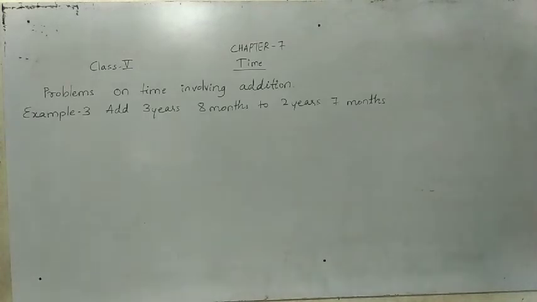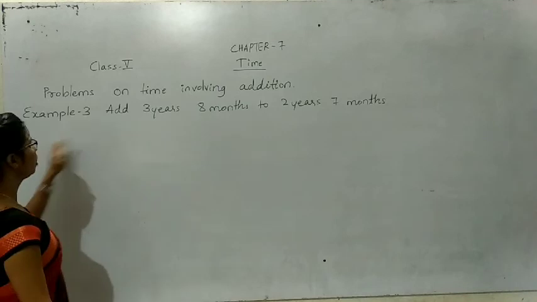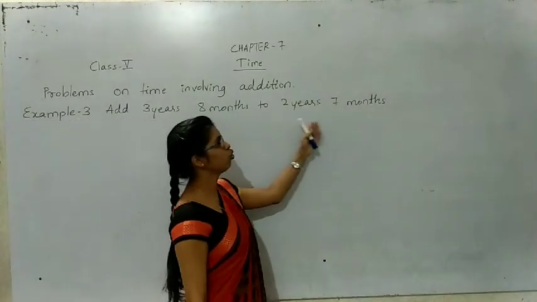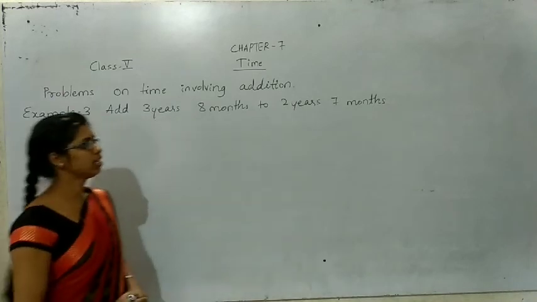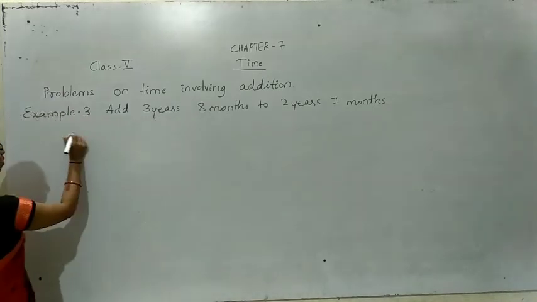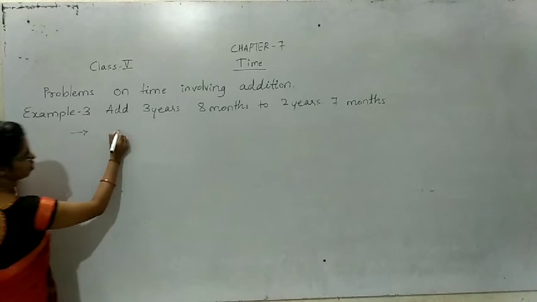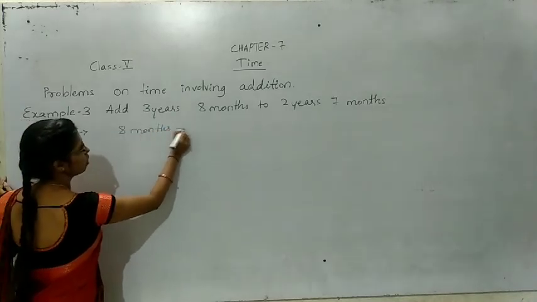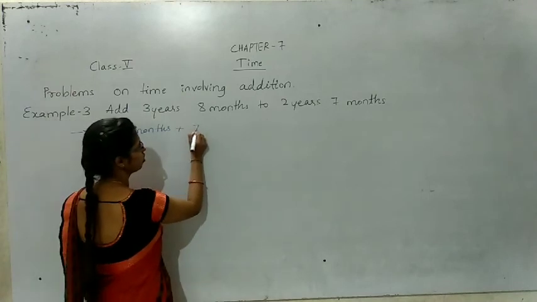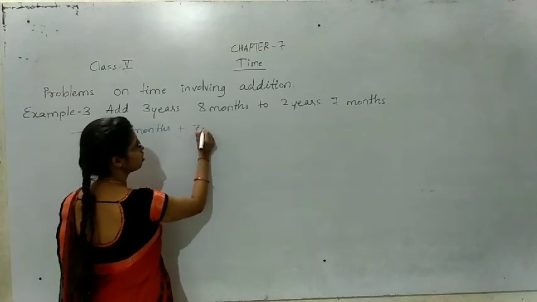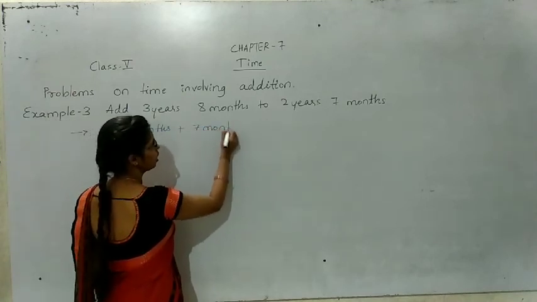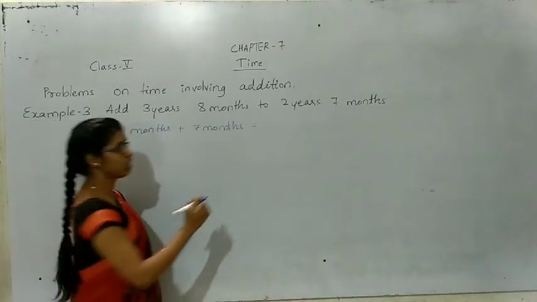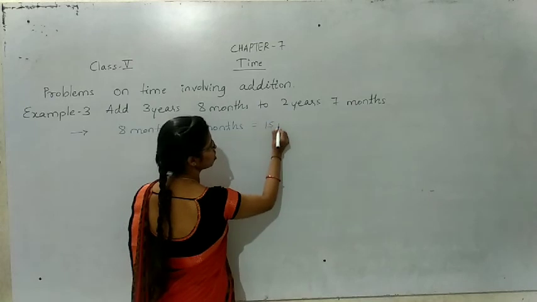This is example 3. Add 3 years 8 months and 2 years 7 months. First we will add months. 8 months plus 7 months. Total how much? 8 plus 7, that is 15 months.